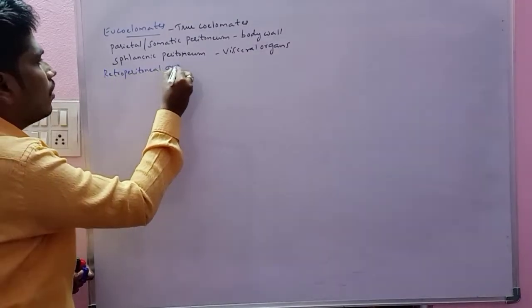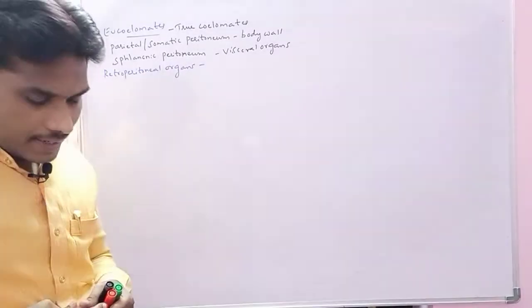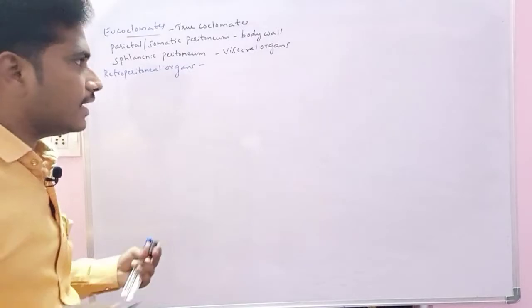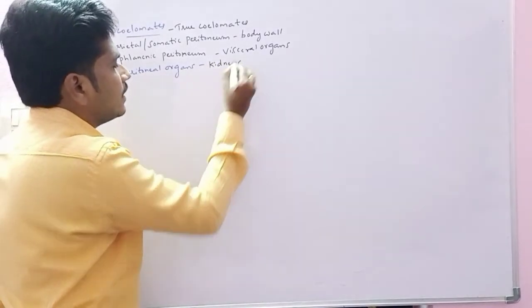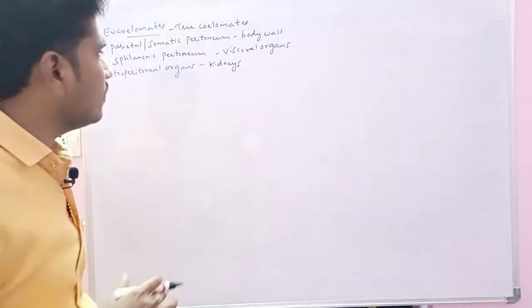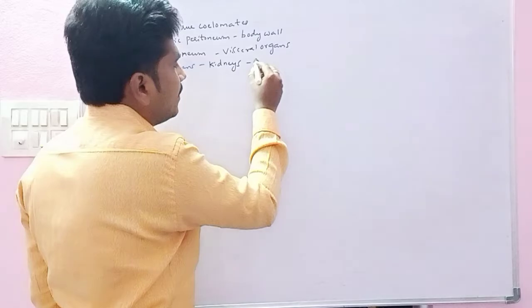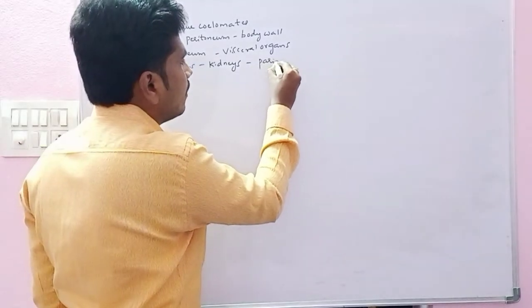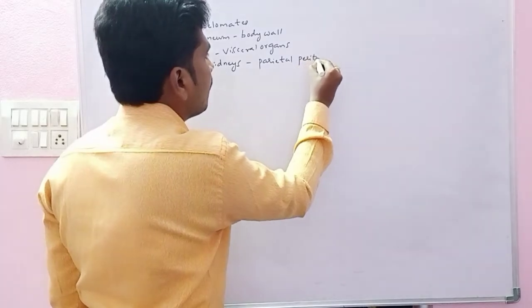Retroperitoneal organs. Here, as an example of retroperitoneal organs, we can take the kidneys. In this retroperitoneum, what is happening here? The parietal peritoneum